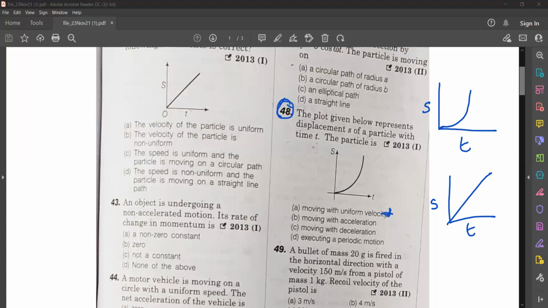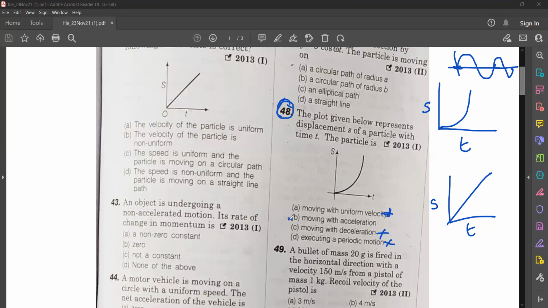Then the second option, moving with acceleration. Third one, moving with deceleration, and then executing a periodic motion. Moving with deceleration is a wrong option, isn't it? Deceleration means the graph should come down, but here the graph is going up, so it is not deceleration. Periodic motion means it should repeat after certain time. So we cannot say it is a periodic motion.